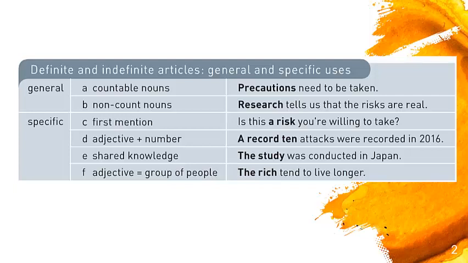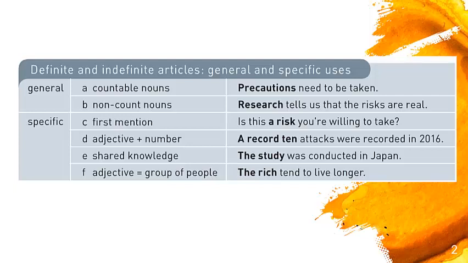In the case of non-count nouns, again, we do not need an article. "Research tells us that the risks are real." Once again, if I wanted to use an article, I need to be more specific. "The research by the scientific team tells us that the risks are real," okay? That's why, once again, we don't need to use articles if we're going to talk in a general way.